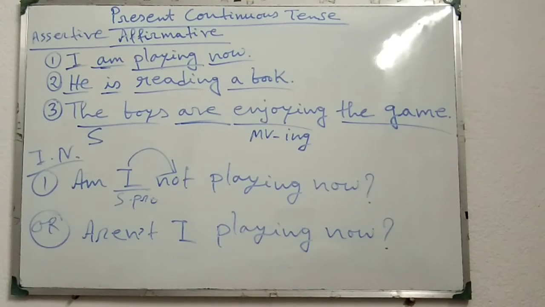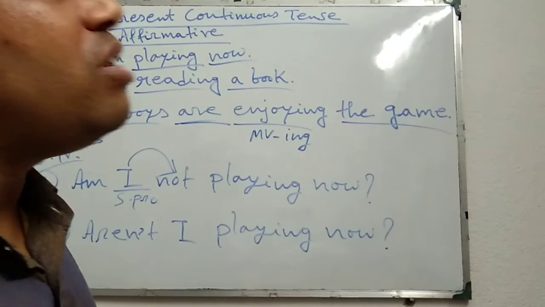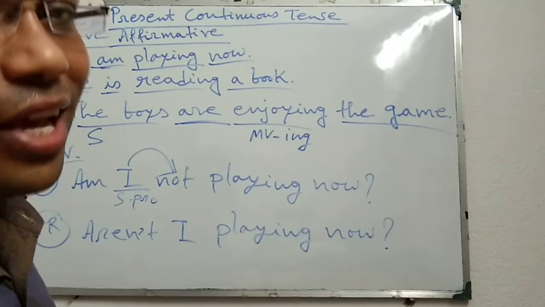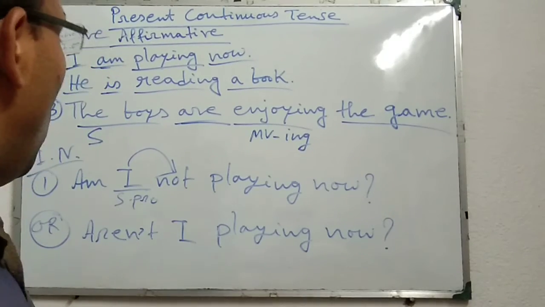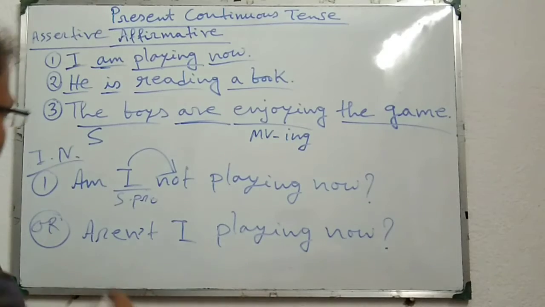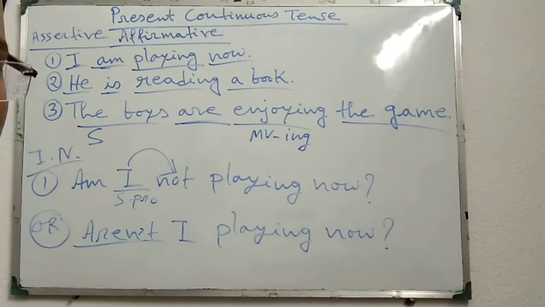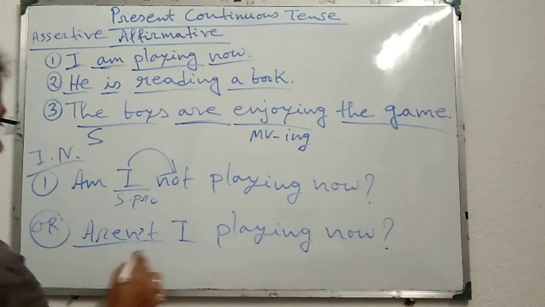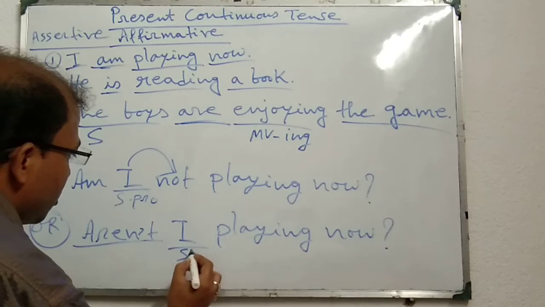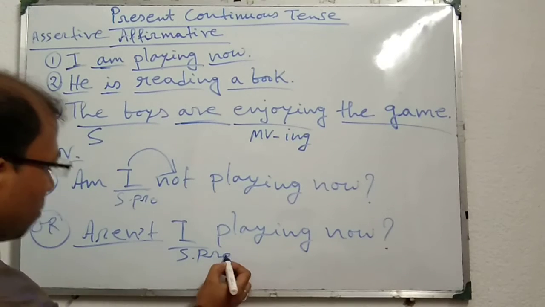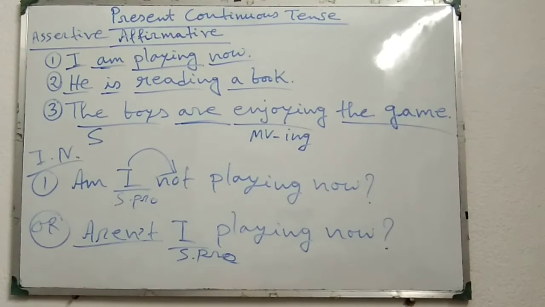We cannot say amn't I, because amn't I is not a good expression. That's why we should say aren't I if we use contracted form, and then we can place it before the subject. Generally amn't is not used because it is awkward sounding.